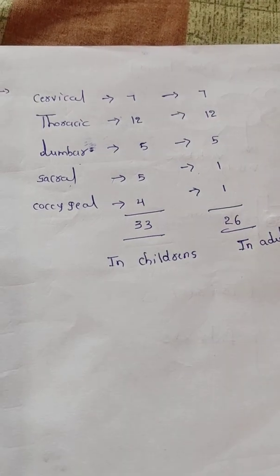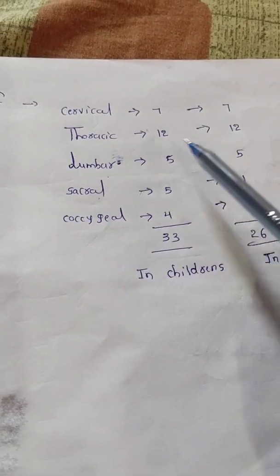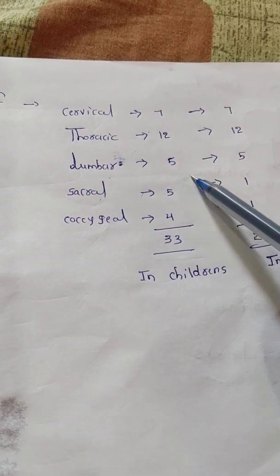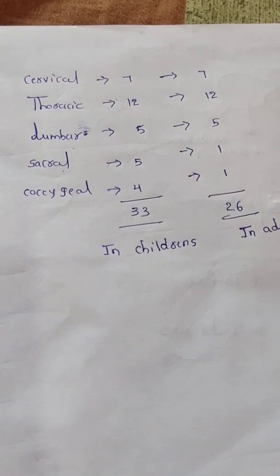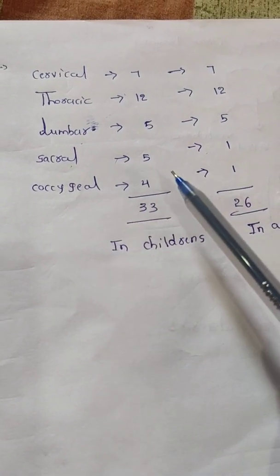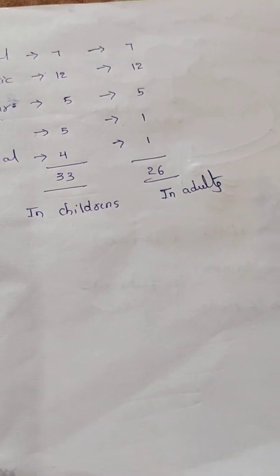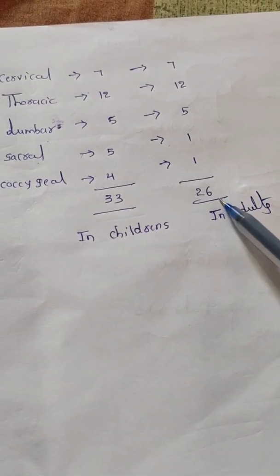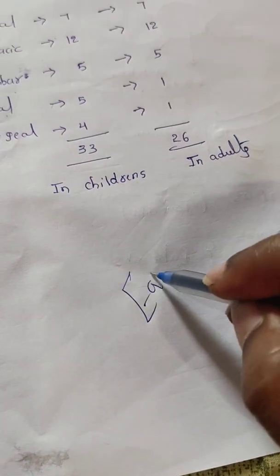But if you come to adults, cervical 7 only, thoracic 12, lumbar 5, the sacral 5 vertebrae fuse. They form only one vertebra. Coccygeal 4 vertebrae fuse. They form one vertebra. That's why in adults how many vertebrae are there? 26 vertebrae. The last is the ear ossicles.